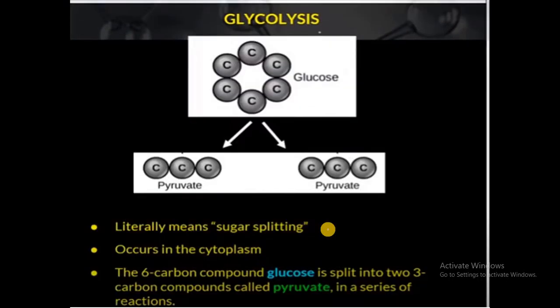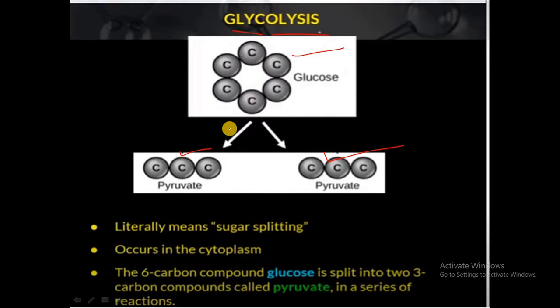We'll concentrate on the first step of aerobic respiration, which is also the first step of anaerobic respiration. Glycolysis, the name itself indicates what happens. The glucose molecule, a 6 carbon compound, is broken down into 2 molecules of a 3 carbon compound called pyruvate. Glucose lysis, that is breakdown of glucose.